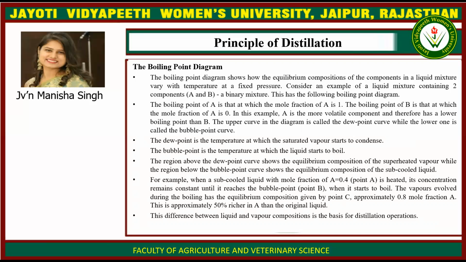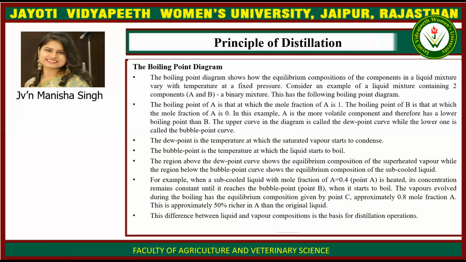The upper curve in the diagram is called the dew point curve, while the lower one is the bubble point curve. The dew point is the temperature at which the saturated vapor starts to condense, and the bubble point is the temperature at which the liquid starts to boil. The region above the dew point curve shows the equilibrium composition of the superheated vapor, while the region below the bubble point curve shows the equilibrium composition of the subcooled liquid.